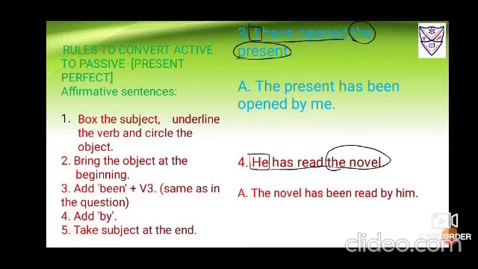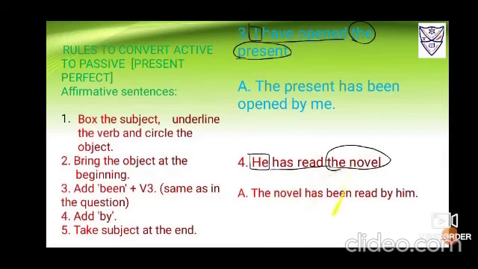Number 4, he has read the novel. He is the subject, so box it. Has read is the verb, so underline it. The novel is the object, so we have to circle it. Now bring the object ahead, the novel. Because the novel is singular, I'll be using has again.